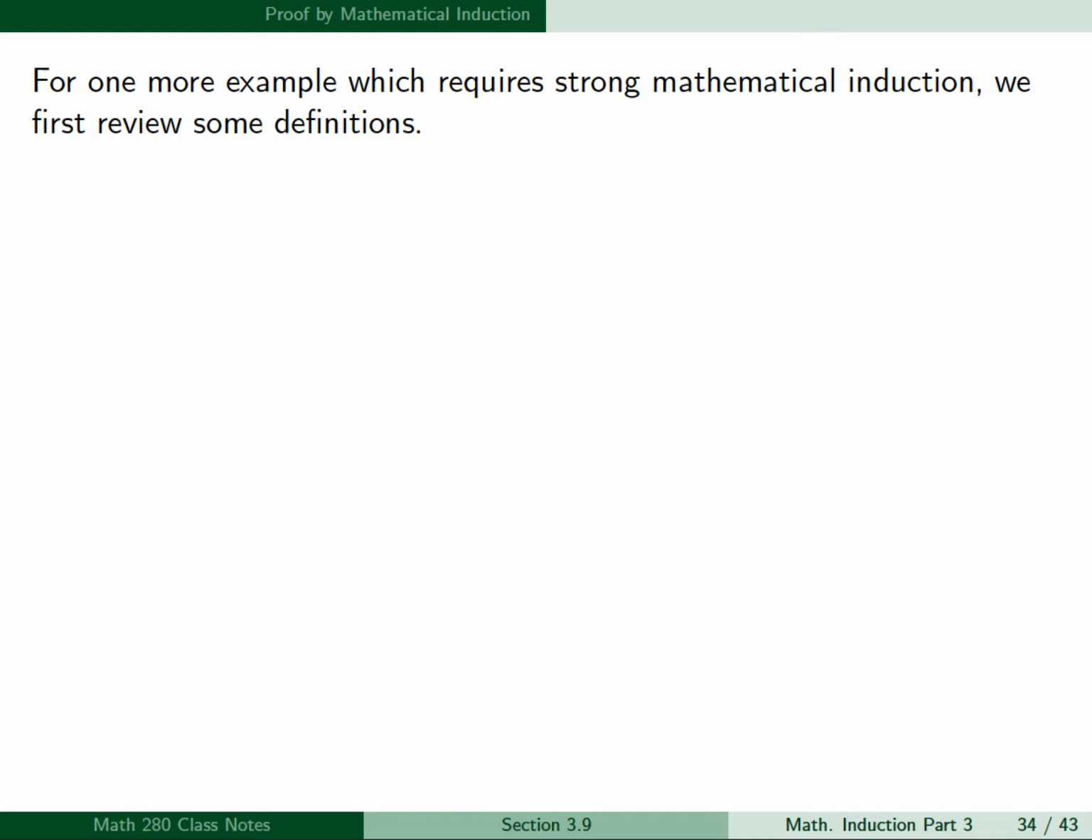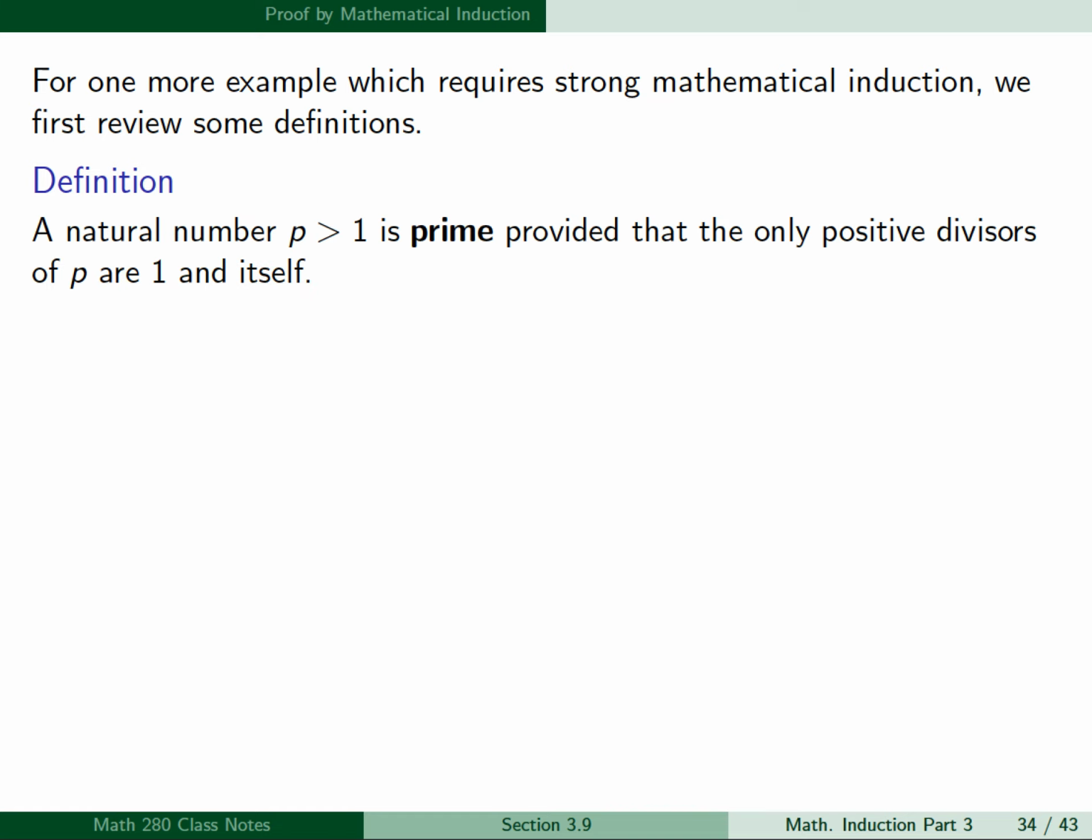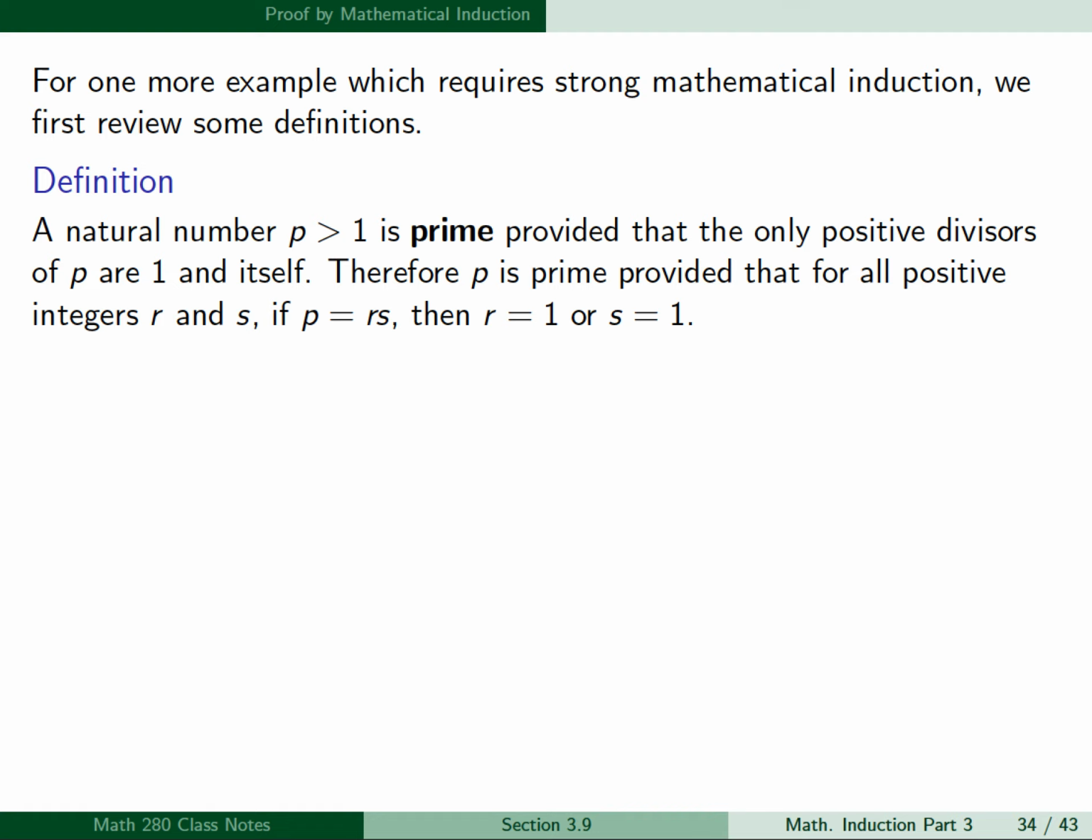So for one more example, which requires strong mathematical induction, we're going to first review some definitions. A natural number p greater than 1 is prime, provided that the only positive divisors of p are 1 and itself. Therefore, p is prime, provided that for all positive integers r and s, if p is equal to r times s, then r is equal to 1 or s is equal to 1.